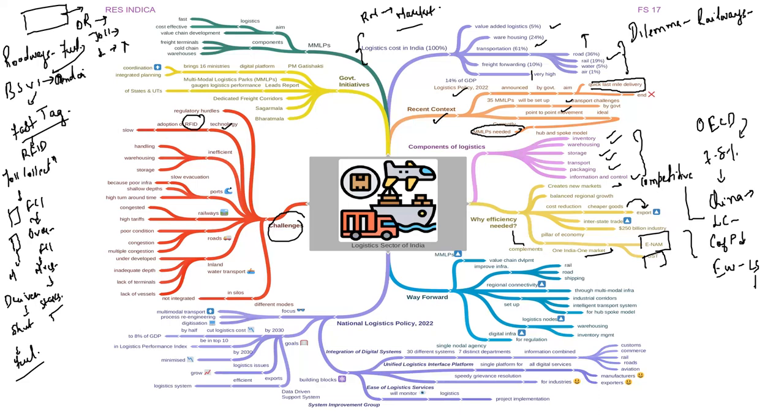We have less number of ports, and there are two reasons. First of all, the port infrastructure is very bad and the depth in which the port is situated is also very shallow. Therefore, there is slow evacuation and the turnaround time is very high. Now, what is the turnaround time? Turnaround time means that a ship has come to the port, brought some goods, and then from the port itself, it is again loading and departing from the port. This time in case of India is very high.